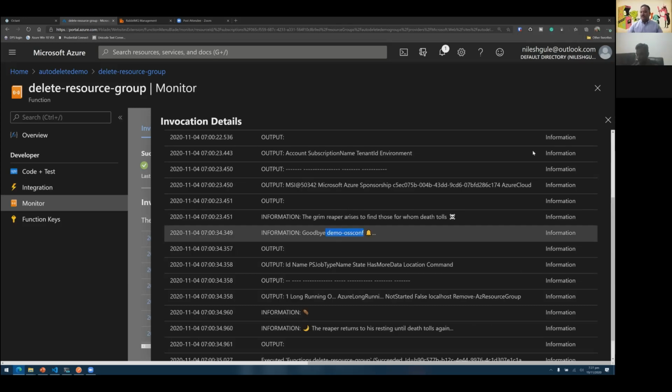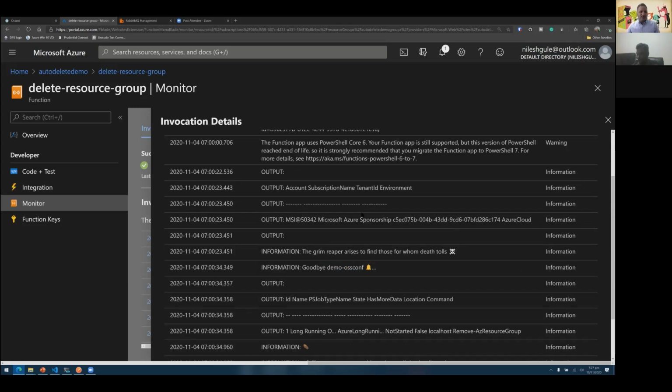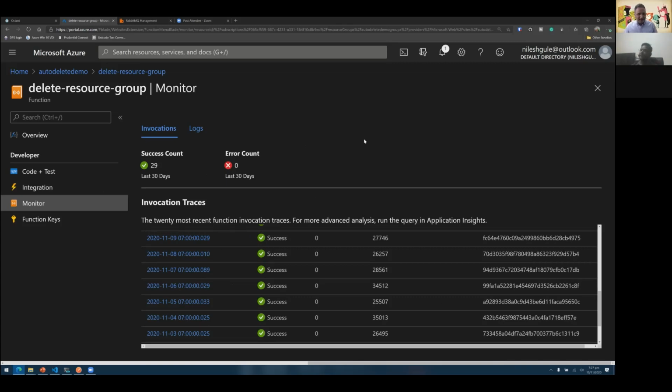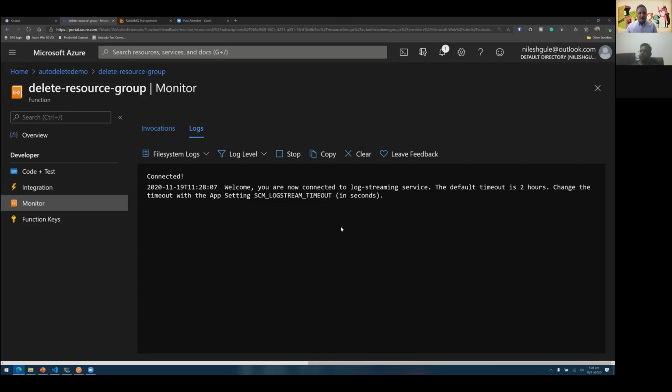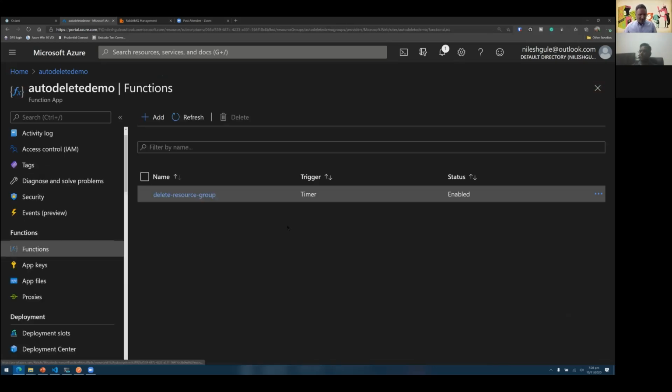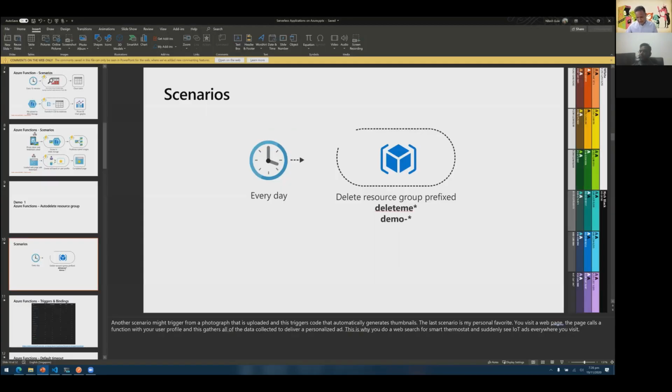So this is how we can monitor the execution of a function. We can also have things like logs. If the function is currently running, I can connect to the log stream and see what is happening right now while the function is being executed. So that was about the Azure Function. Let's go back into our demo slides and look at some other details.